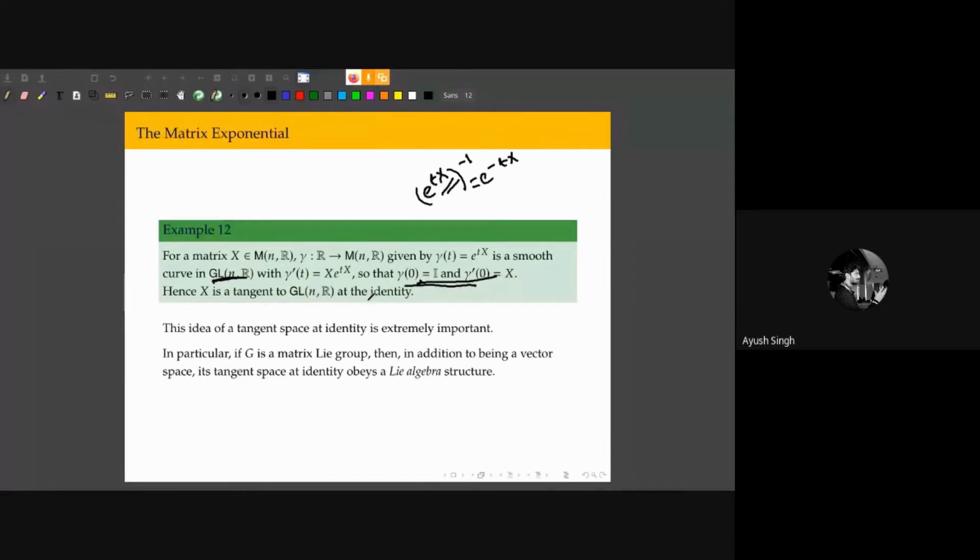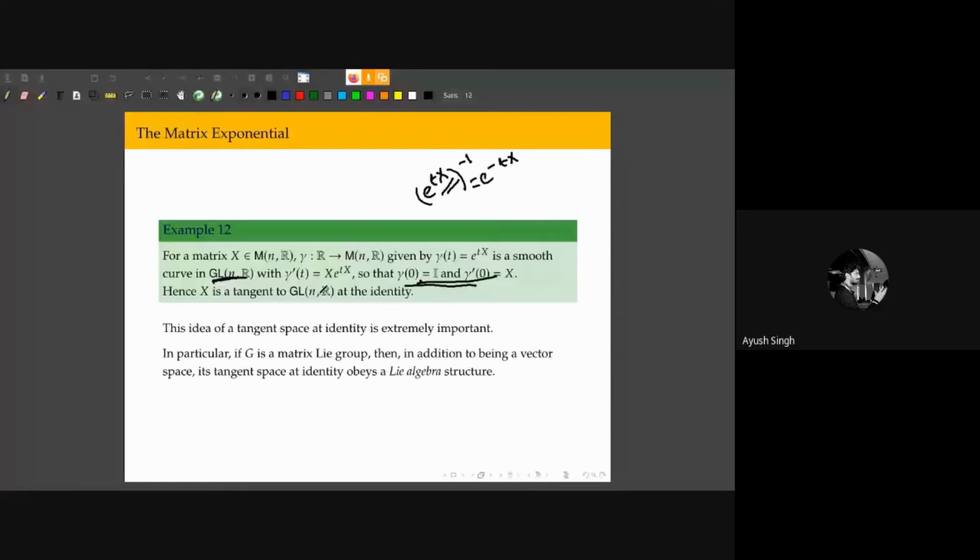This is what I meant earlier when I talked about tangent spaces. What I have shown is that any n by n matrix is a tangent to the group of invertible matrices at the identity. So given any matrix X, we can think of it as a tangent vector at the identity to this group.